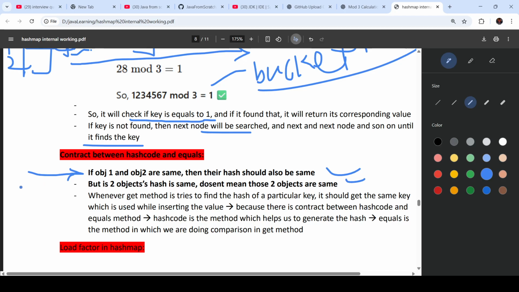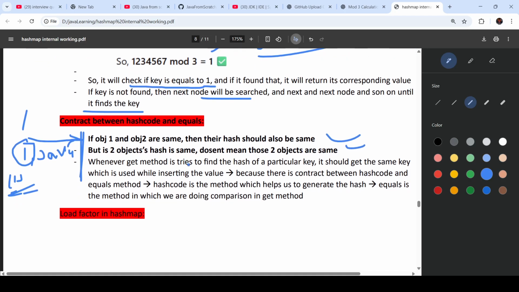This means if object 1 and object 2 are the same, then their hash should be the same. We first put some value, 1 and Java, right? And then we try to get 1. The hash code of this, which is calculated while putting the data, should be the same as for the get operation also, because of this contract.